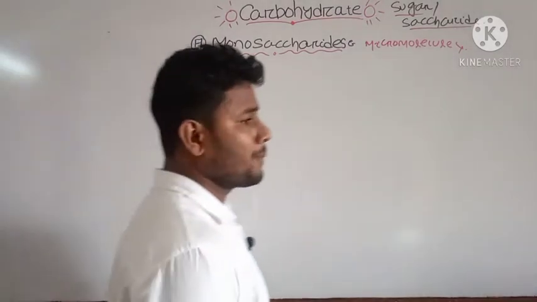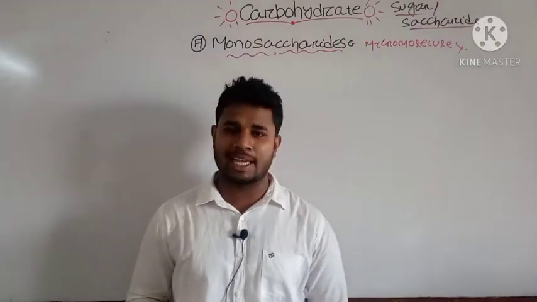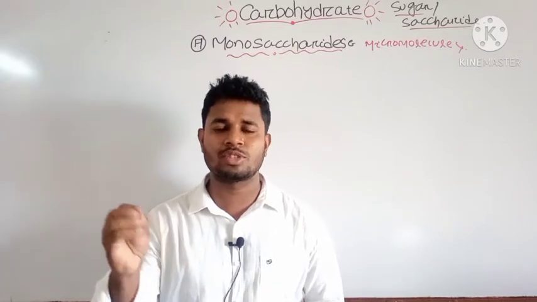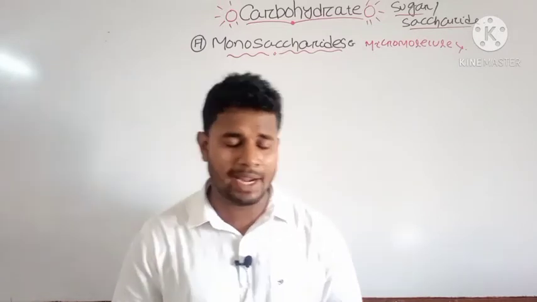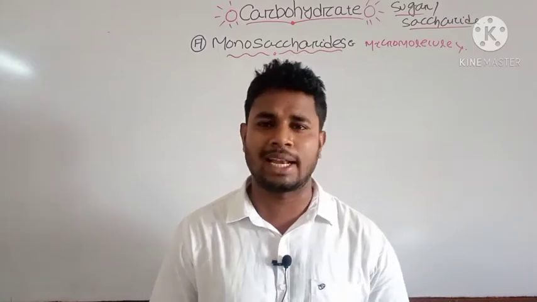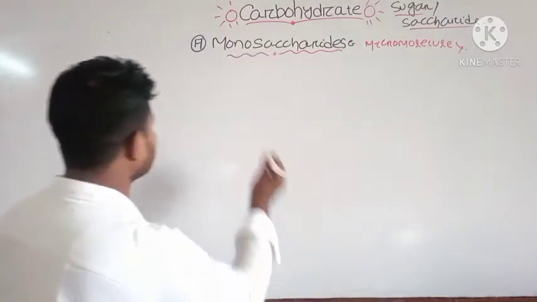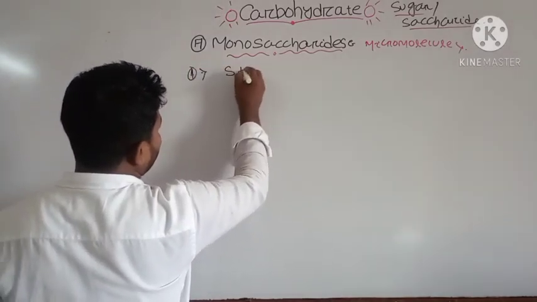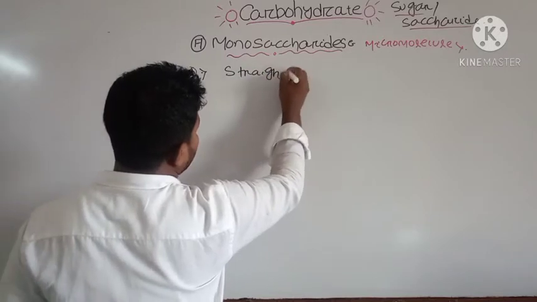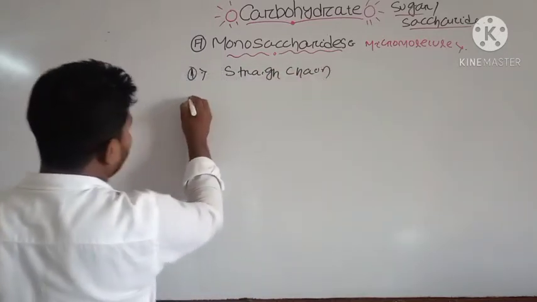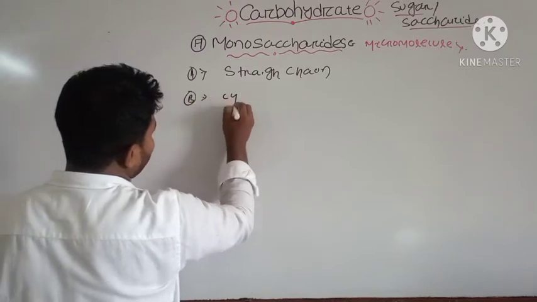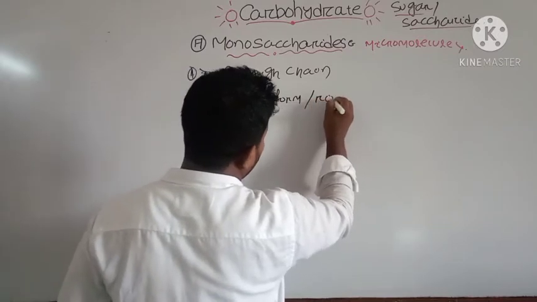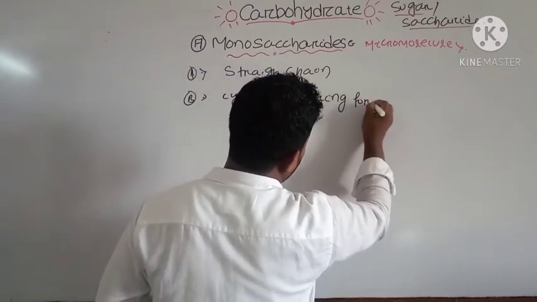We have discussed the different types of monosaccharides and how they are classified based on their carbon atoms. There are 3 to 8 carbon atoms present, and the structure of monosaccharide may also vary. First it may be a straight chain, and second is the cyclic form or ring form.